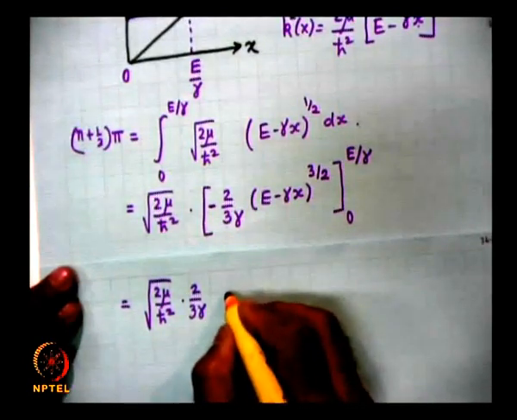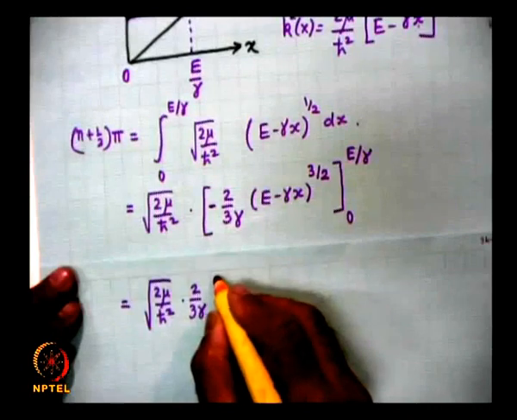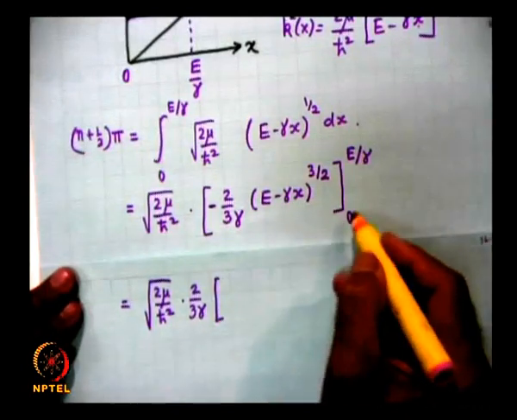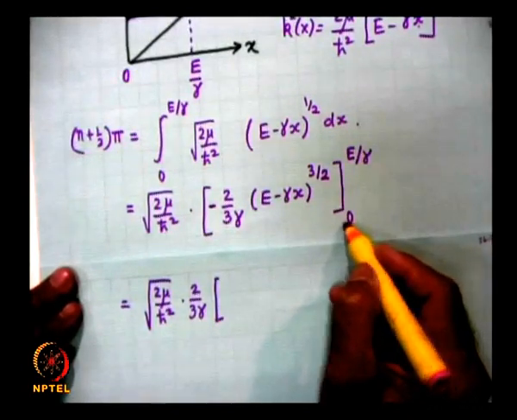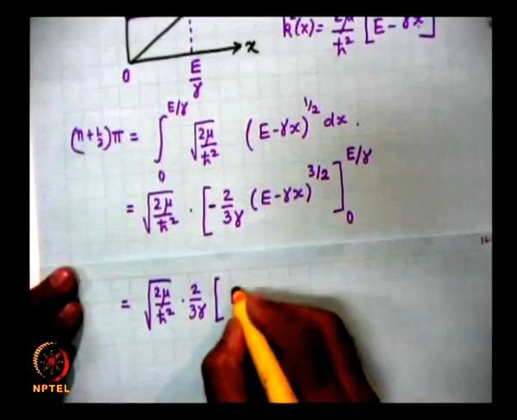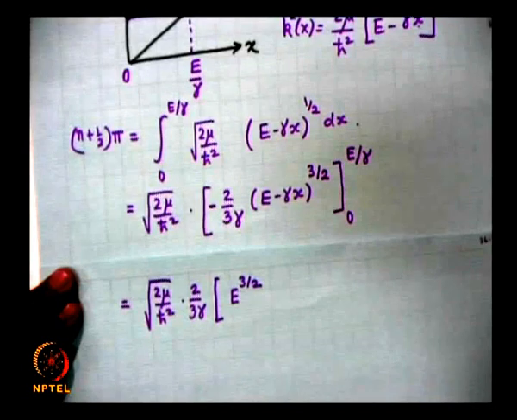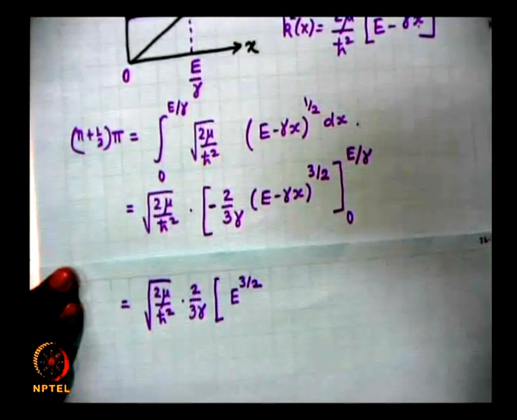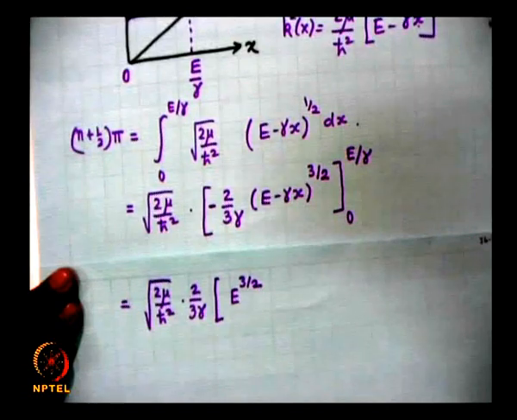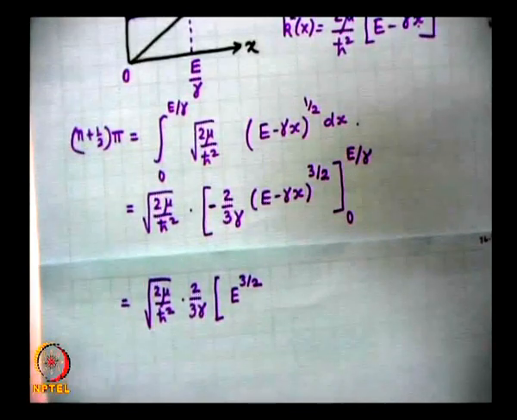This is equal to, and then if you take the limits, at the lower limit it will be E to the power of 3 by 2, and that is it.